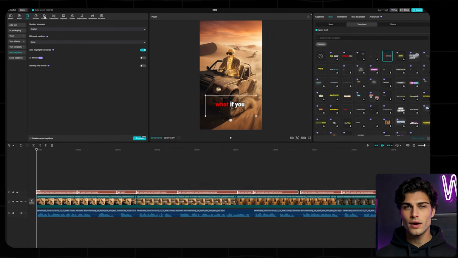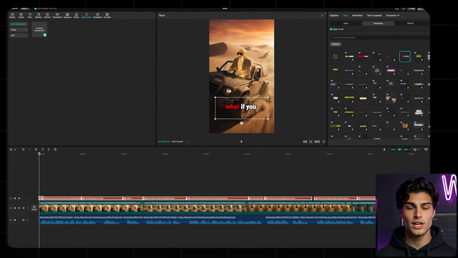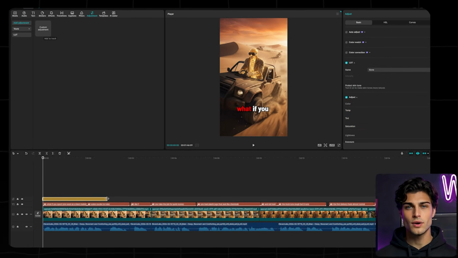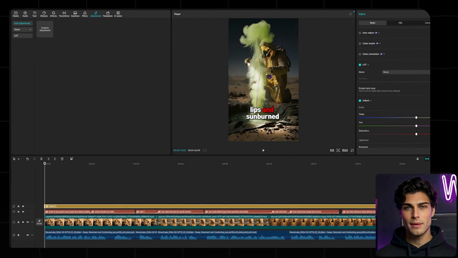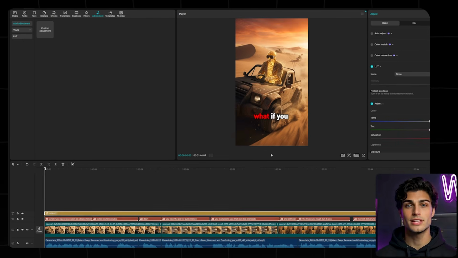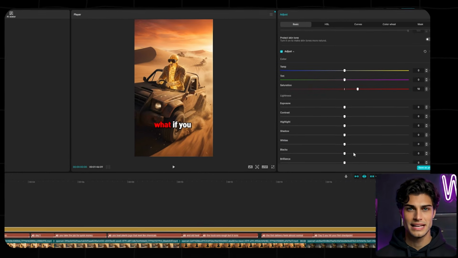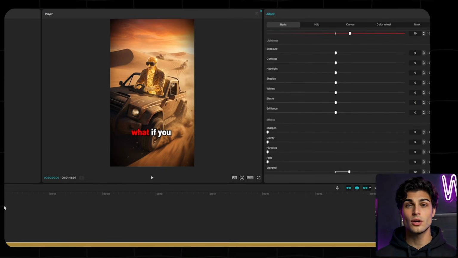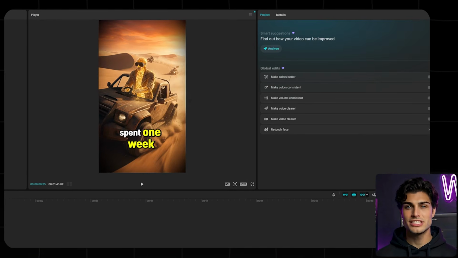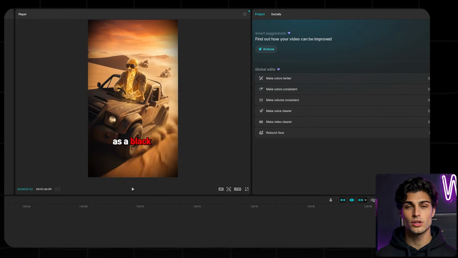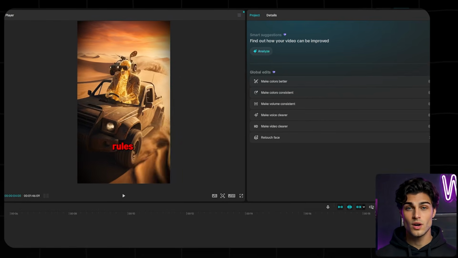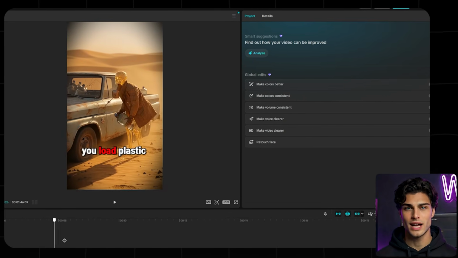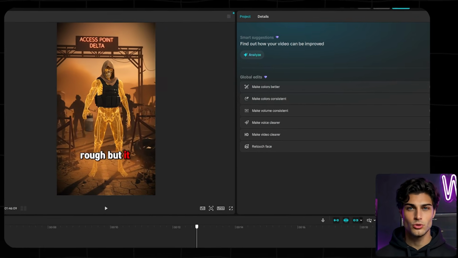Now for the final polish. We need to tie the AI generations together and make the environment feel hostile. Go to the Adjustments tab and drop a custom adjustment layer over your entire video timeline. Go to the basic color settings. We want the video to look intensely stylized. Increase the saturation slider strictly to 10. This brings out the deep oranges of the desert and the toxic glow of our skeleton. Then scroll down to the vignette slider and push it to exactly 10.